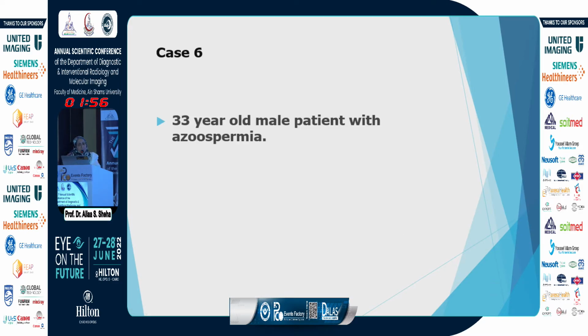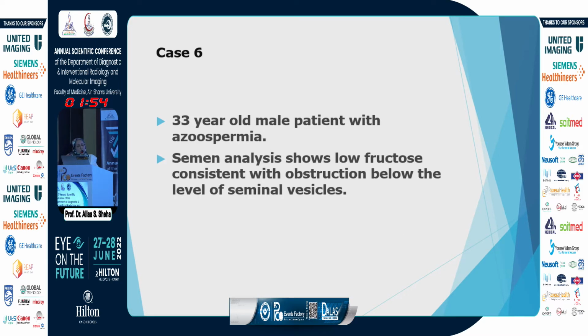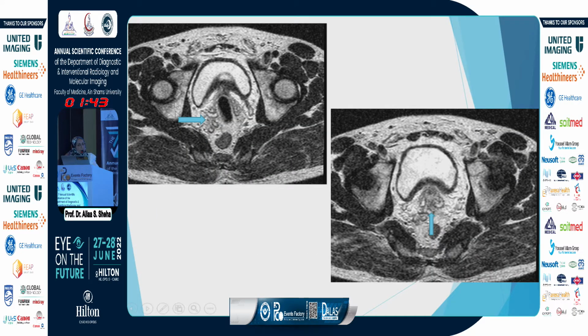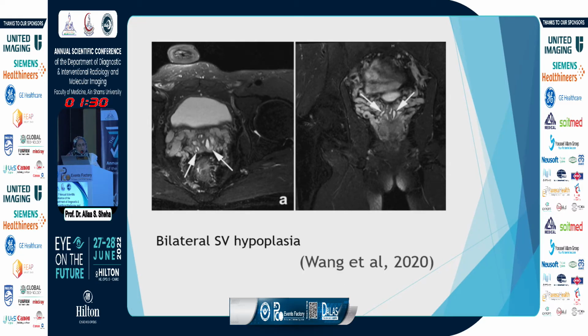Case 6 is a 33-year-old male patient with azoospermia. Semen analysis showed low fructose, consistent with obstruction below the seminal vesicles. Testicular biopsy was normal. MRI showed bilateral seminal vesicle hypoplasia, and this is the image of the axial images of the seminal vesicles. This is the site where they should be, and they were not seen. There are only some small cystic spaces at this site. So this is bilateral seminal vesicle hypoplasia, and this is a companion case for seminal vesicle hypoplasia.